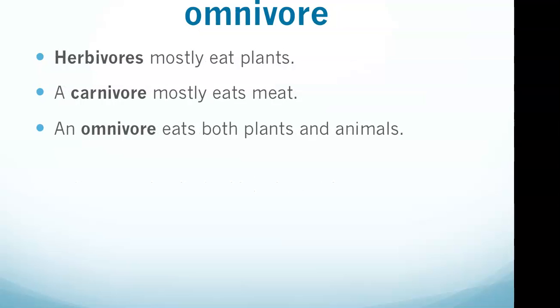So I think the title looks like it's just a little bit outside of the top here. So it's herbivores, carnivores, omnivores. We'll go over each of these. So herbivores mostly eat plants, while a carnivore mostly eats meat. That's probably the one people are the most familiar with. And an omnivore eats both plants and animals. I would say the one that students get the most mixed up on, if any, is usually omnivore. Just remember that omnivore is both plants and animals.